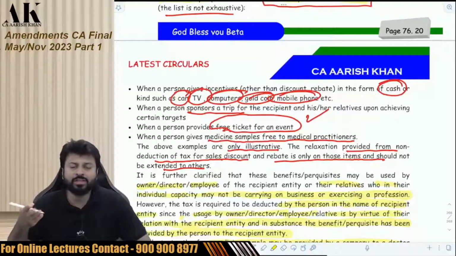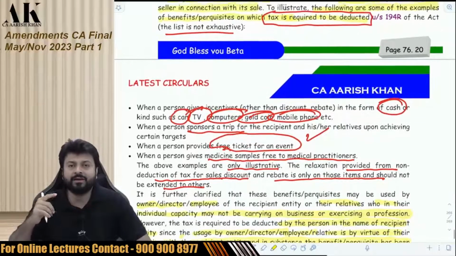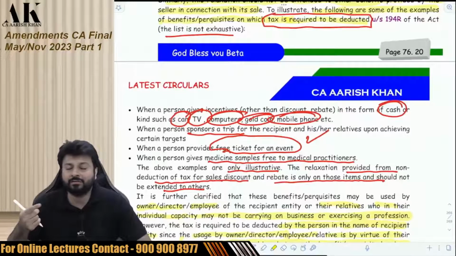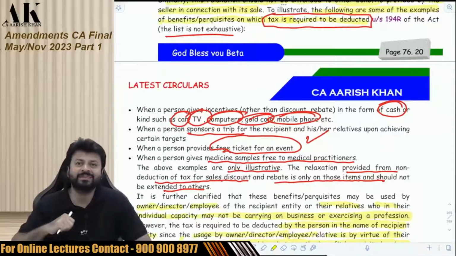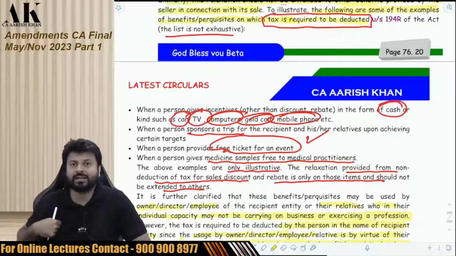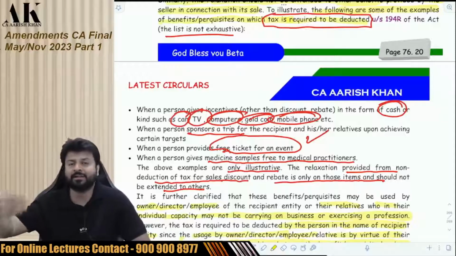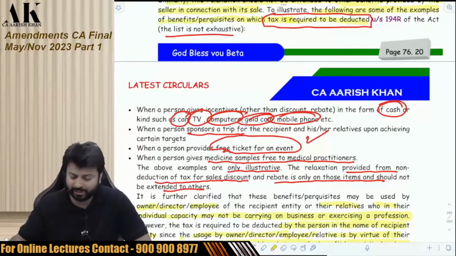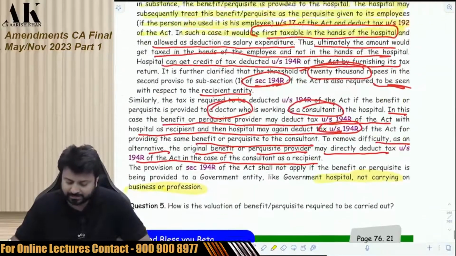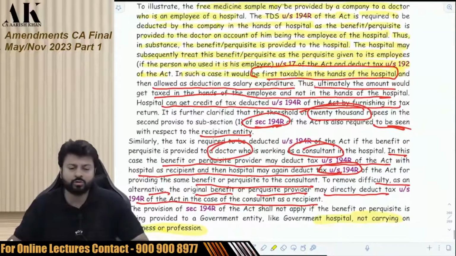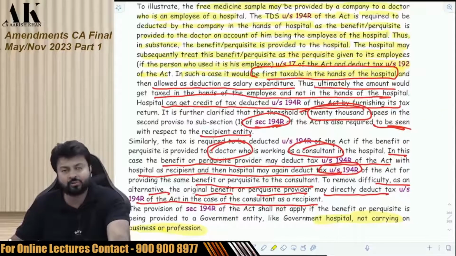Secondly, one more thing is there, whereby if I am giving benefit to Reliance, to Mukesh Ambani, I will deduct TDS not of Mukesh Ambani but of Reliance. If you are giving benefit to Aarish Khan classes and me, you will deduct TDS in the name of Aarish Khan classes, not me. Because the recipient entity is a partnership firm or company and not an individual. Okay. So this is what this provision is all about. Just go through it once and then we'll move ahead with the next question.